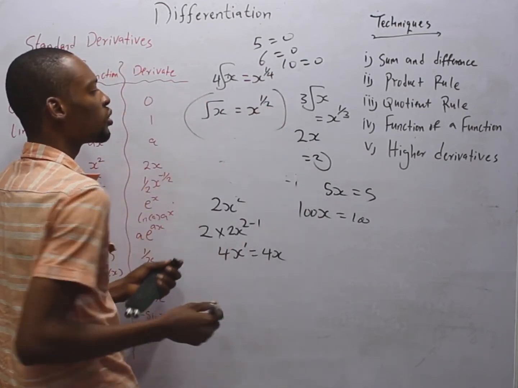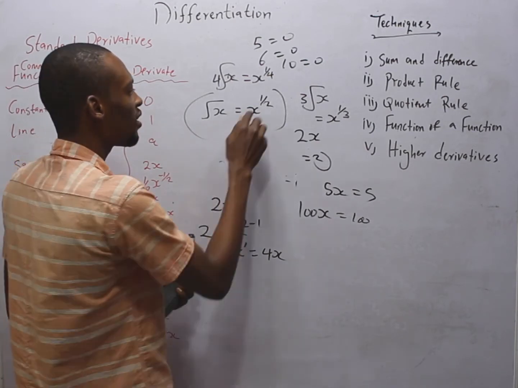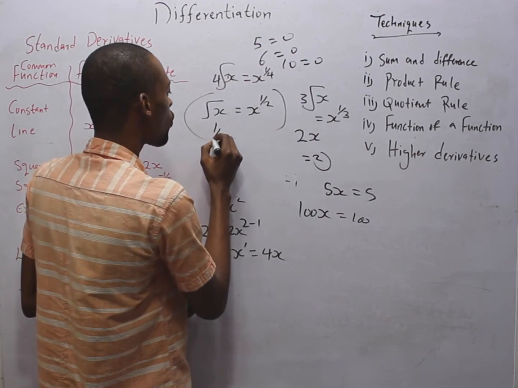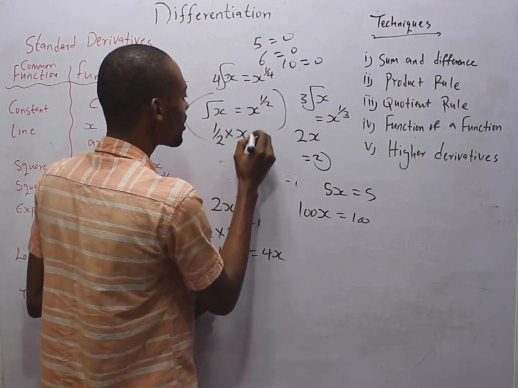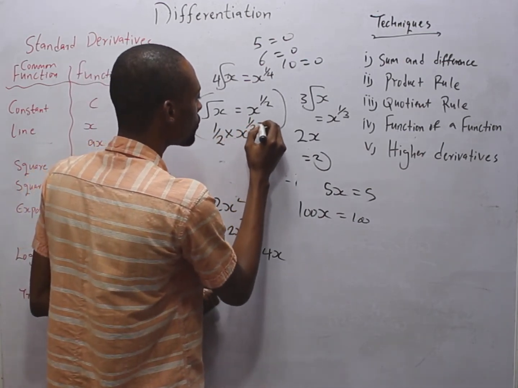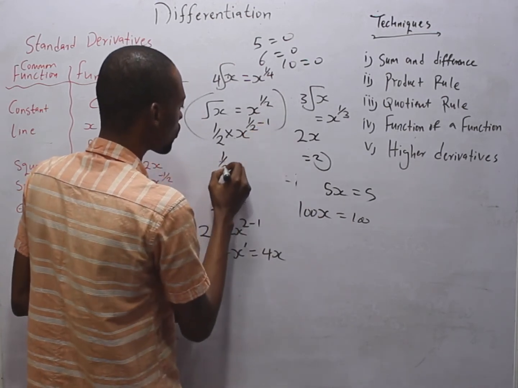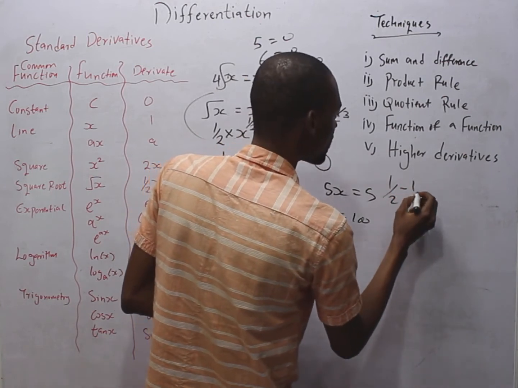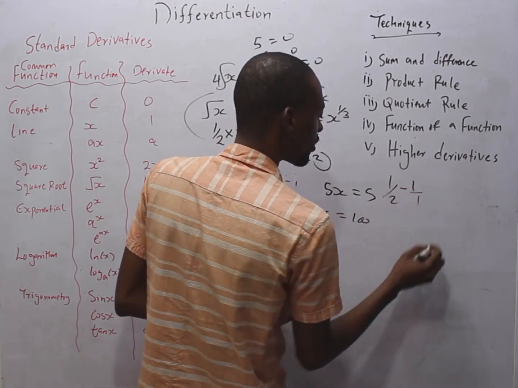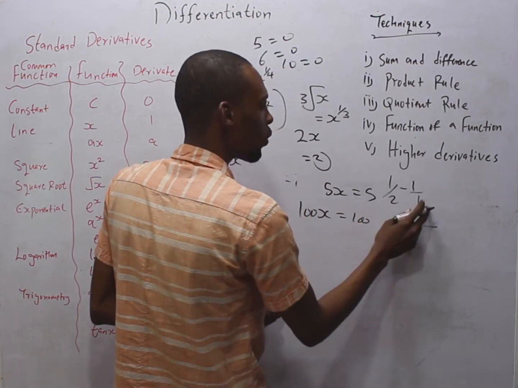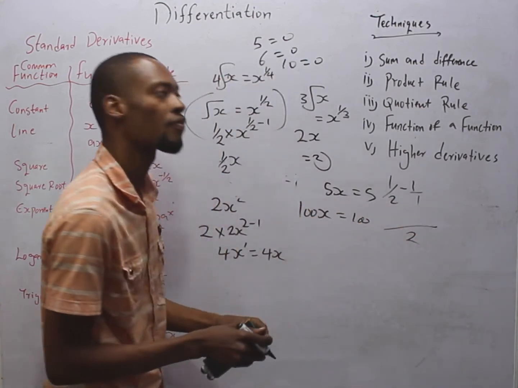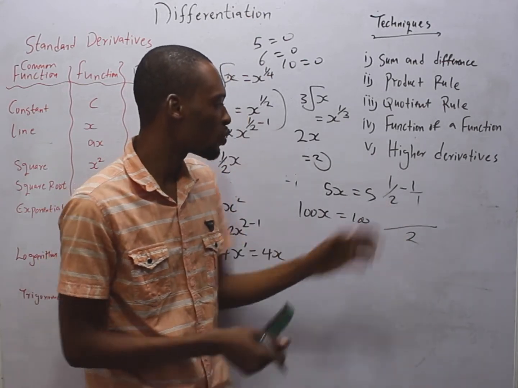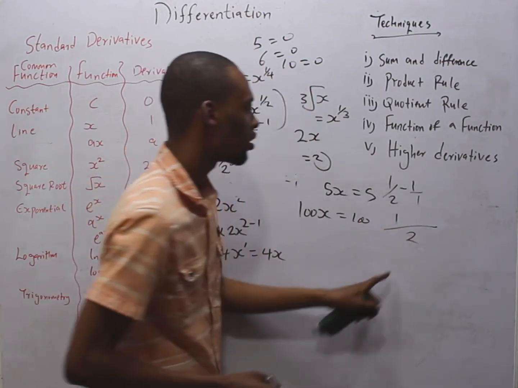If this is true, to differentiate, we multiply by the power and subtract 1 from the power. That gives you 1 over 2 times s raised to the power of 1 over 2 minus 1. This is 1 over 2s. 1 over 2 minus 1 is the same thing as 1 over 2 minus 1 over 1. The LCM of 2 and 1 is 2. 2 divided by 2 is 1. 1 times 1 is 1.